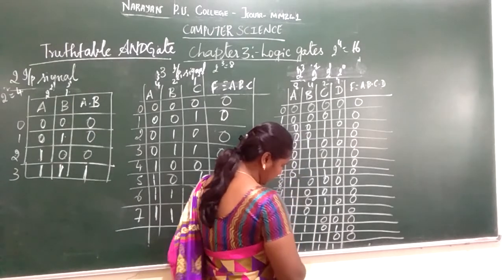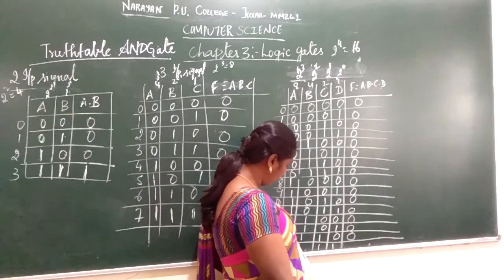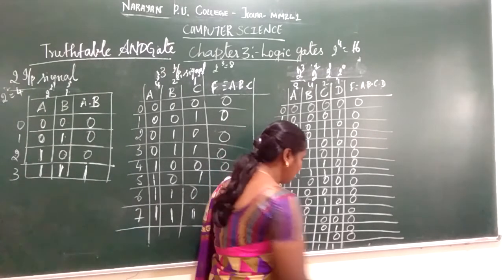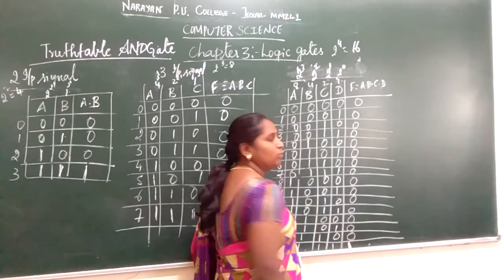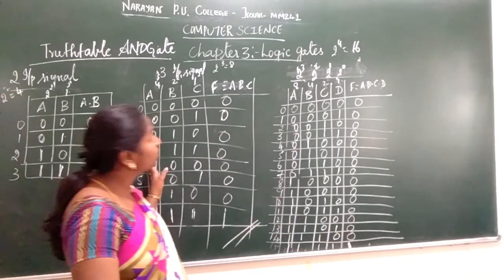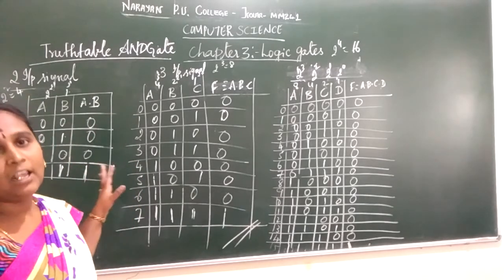In the last condition, the input value is 15. 1 plus 1 plus 1 plus 1, that is, every input is high, so the output is high. So this is the truth table of the logical AND gate.